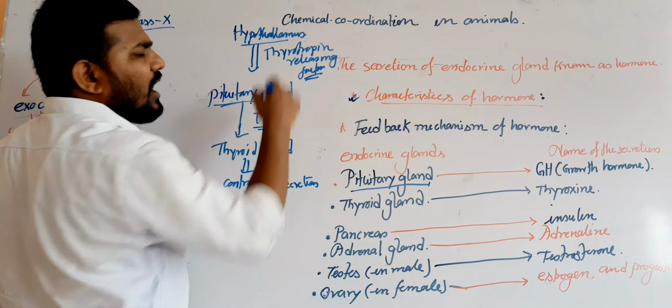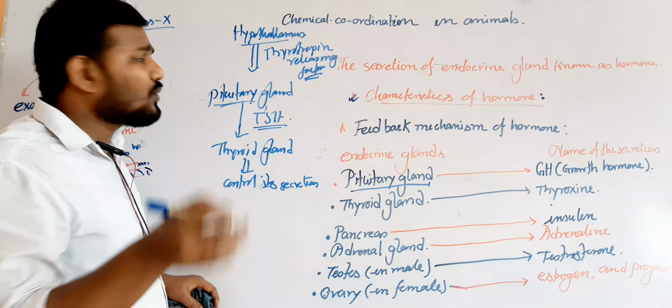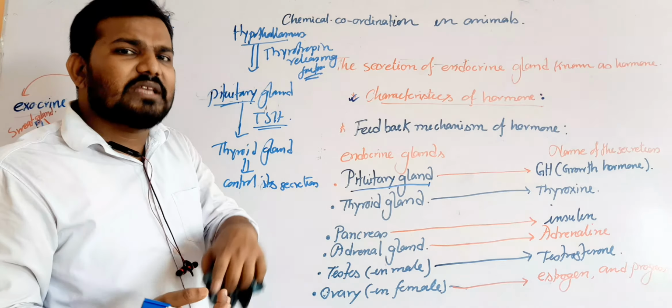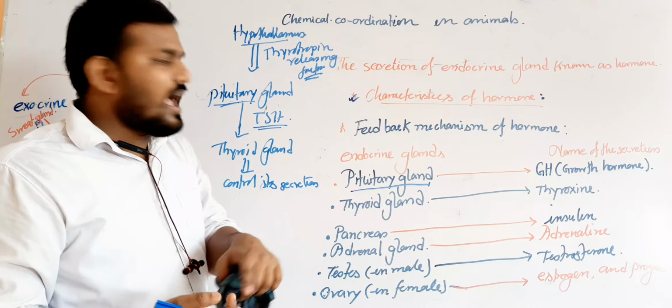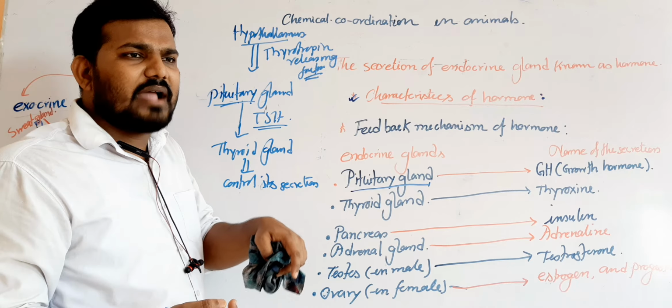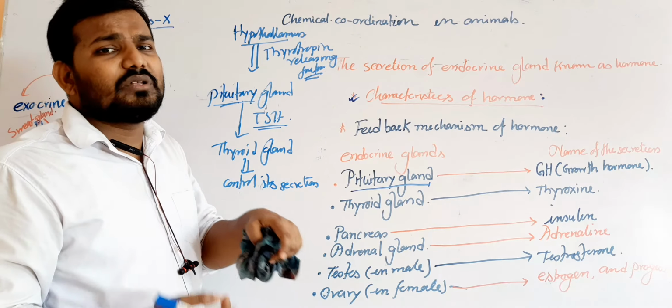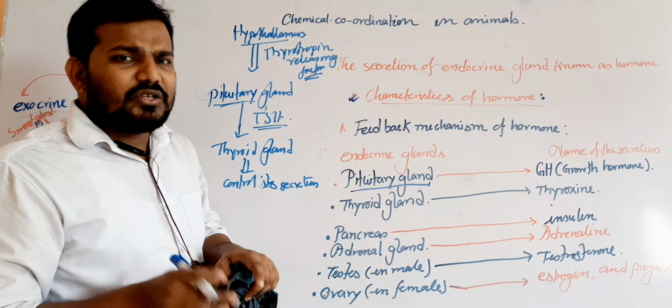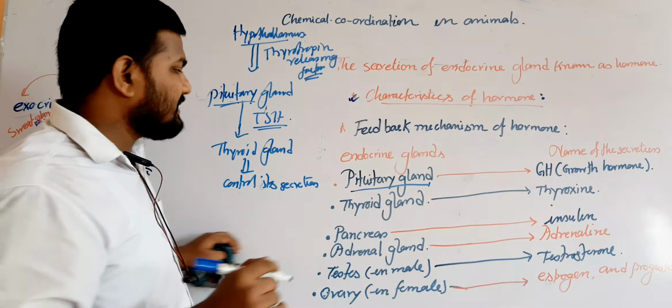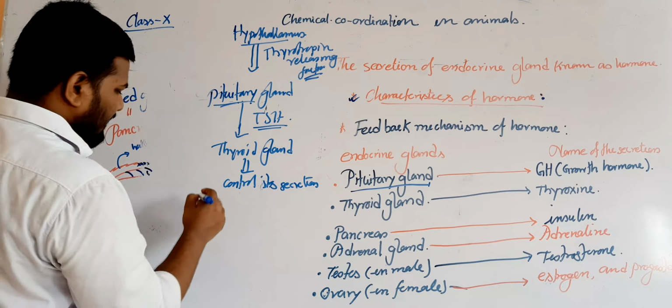This hormone mixes with the blood and circulates to the pituitary gland. Now the pituitary gland will secrete TSH, and this hormone circulates to the thyroid gland, and the thyroid gland will secrete the thyroxine hormone. This is the method. Now we are going to discuss the structure of the pituitary gland.